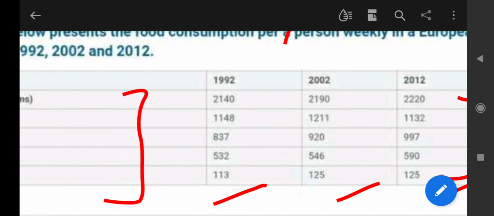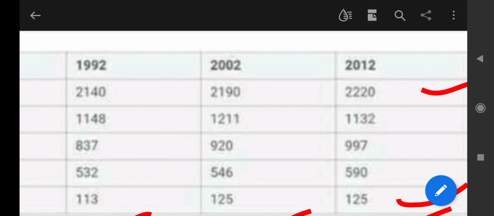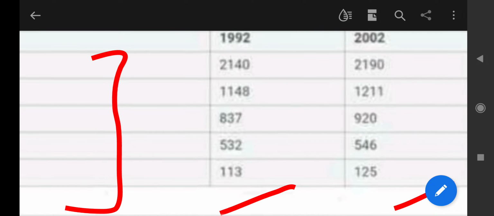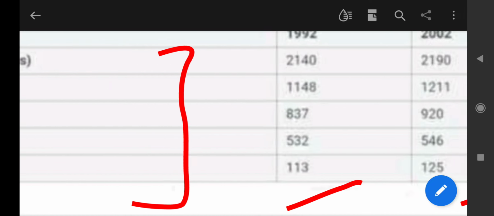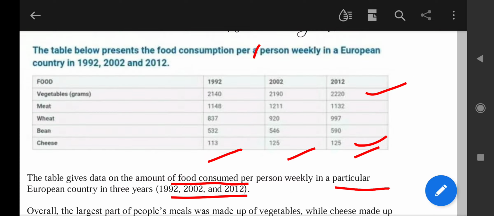Now you can see that vegetables is highest or maximum, 2220 in 2012, whereas the least was seen in the consumption of cheese, which remained very low. First it was 113 and then by the end it was 125 only.